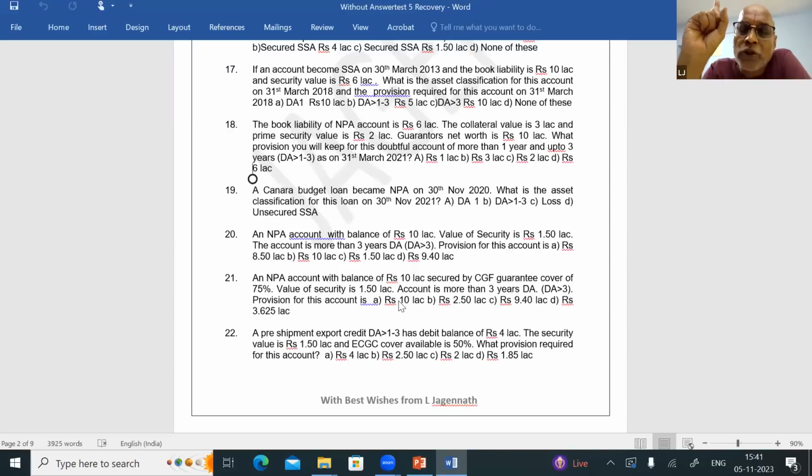Again, I repeat, sir. Whenever there is a CGTMSE guarantee or ECGC guarantee, etc., available, and if the account is a doubtful account, then you can take into account the guarantee cover available. To that extent, you need not keep provision. But if it is a substandard asset, even if the guarantee cover is available, you should not take the guarantee cover into account. You have to keep provision only on the book liability. The difference you should know. Now let us see how question number 21 is worked out.